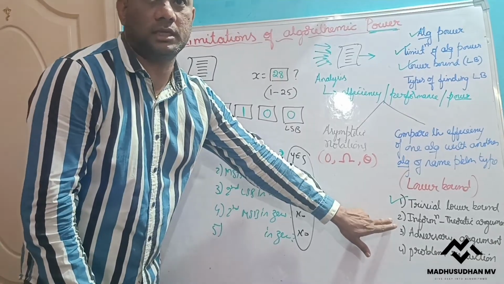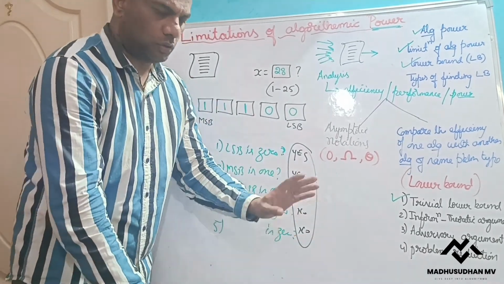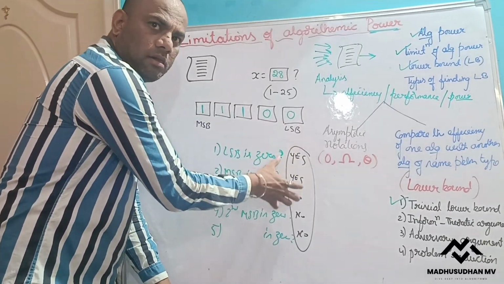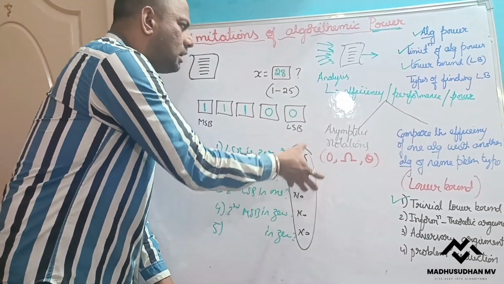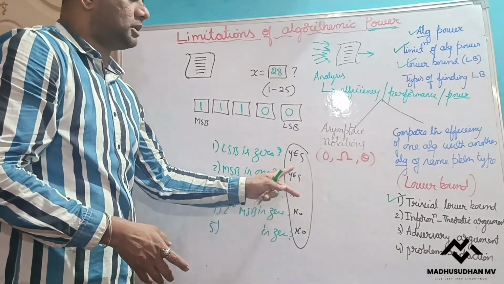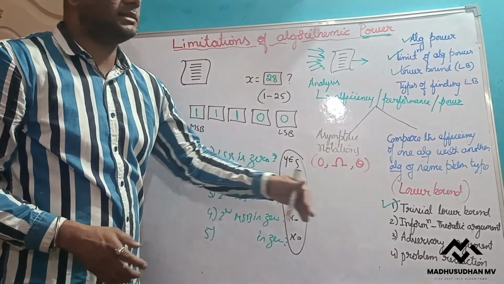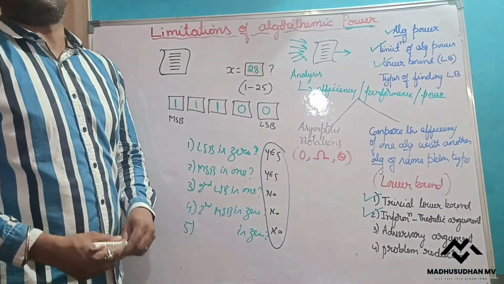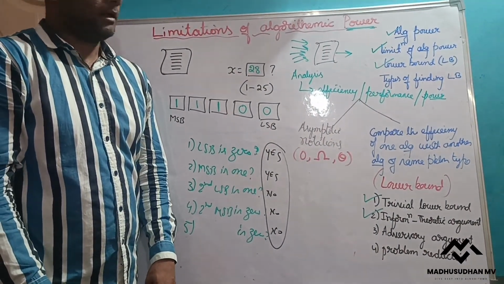That is the information theoretic argument. The time taken to generate all the questions and answers, and then construct the solution from that information, will be the lower bound. This is how this method finds the lower bound of an algorithm.